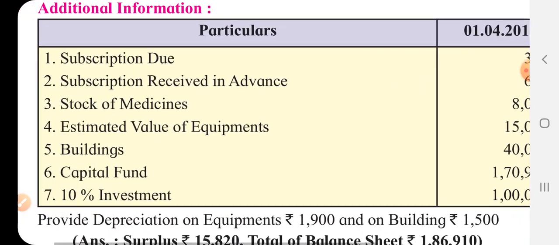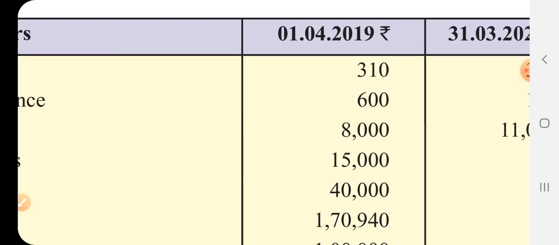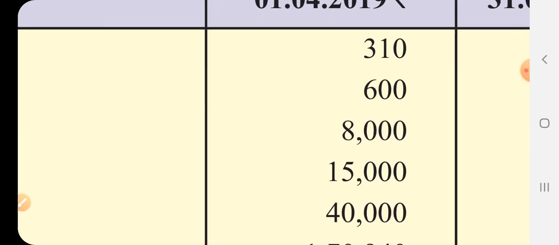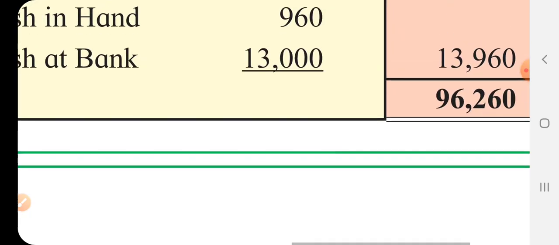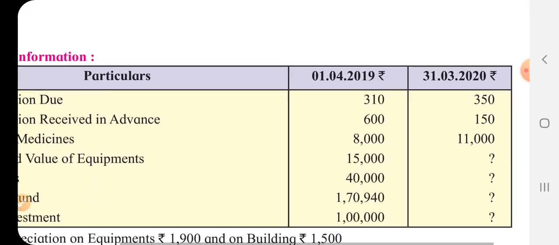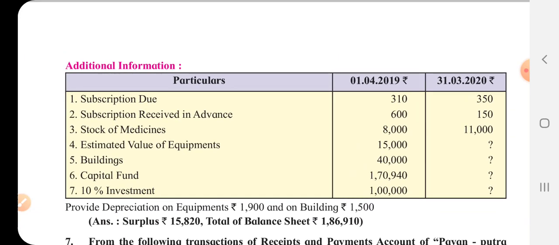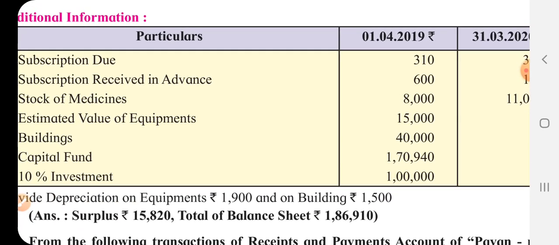Then value of equipments at the beginning of the year was 15,000. These equipments will be shown on closing balance sheet on asset side, plus newly purchased equipments will be added to that 10,000. Total equipments 15,000 plus 10,000, 25,000 will be shown. If no depreciation is to be provided, then that amount will be shown in the outer column, or we will see is there any depreciation on it later on. Building will be shown in the balance sheet